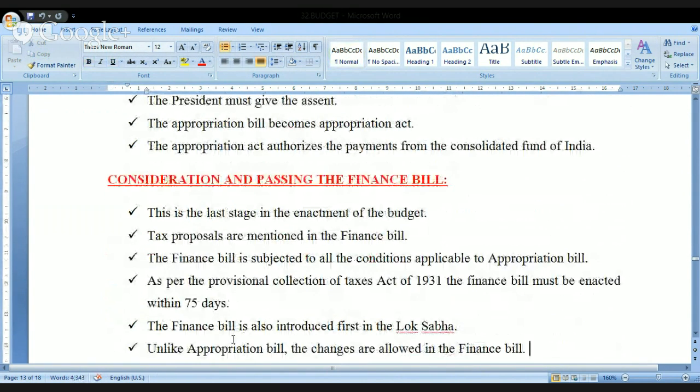So this is the whole story with respect to the consideration and passing of the appropriation bill. Next one is the consideration and passing of the finance bill. This is the last stage in the enactment of the budget. Already we have seen the finance bill consists of the income part of the government. That's the reason why all the tax proposals are mentioned in the finance bill.